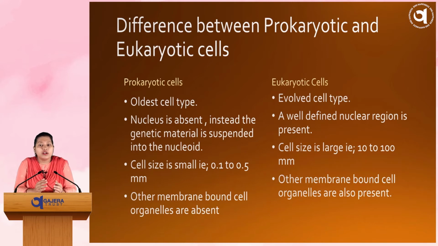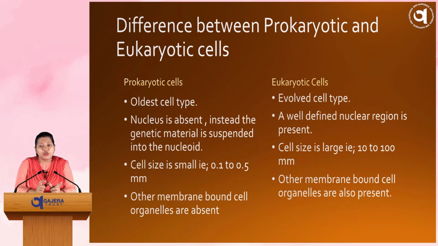And these are the oldest cell type, and the cell size we can include is 0.1 to 0.5 mm. Other membrane bound cell organelles are absent. Like eukaryotic cells, they have many cell organelles in them, but prokaryotic cells do not have membrane bounded cell organelles. Coming to the next, eukaryotic cell.